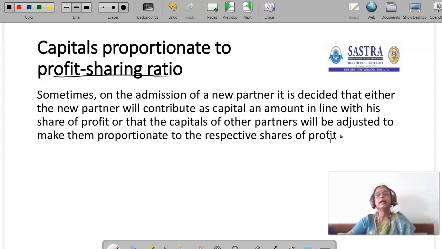They take the new partner's capital as the base, and we have to make the changes in the capital of the old partners. We are changing the proportion of the capital of the old partners, and we are considering the new partner capital as base.